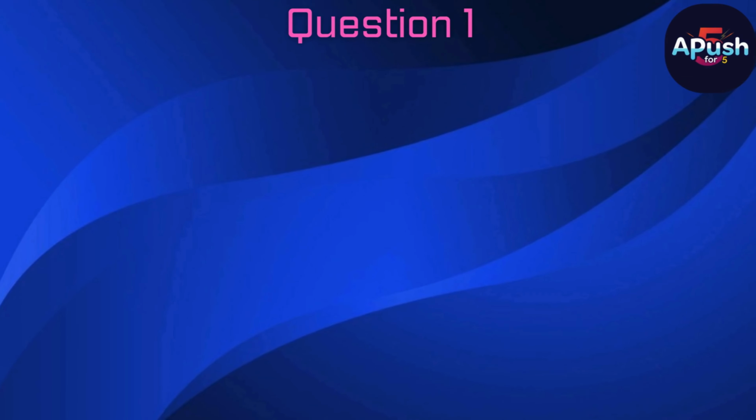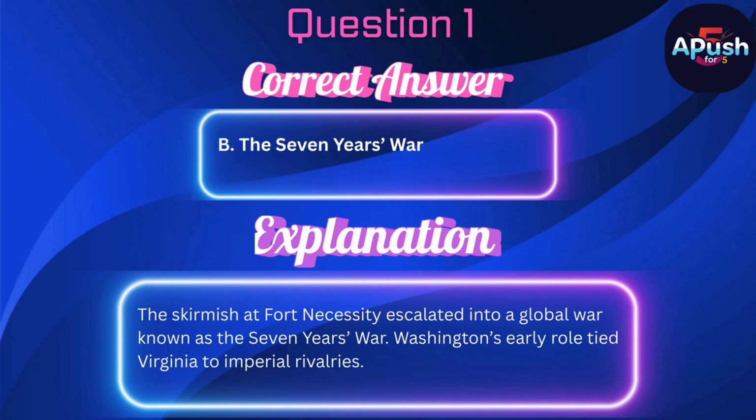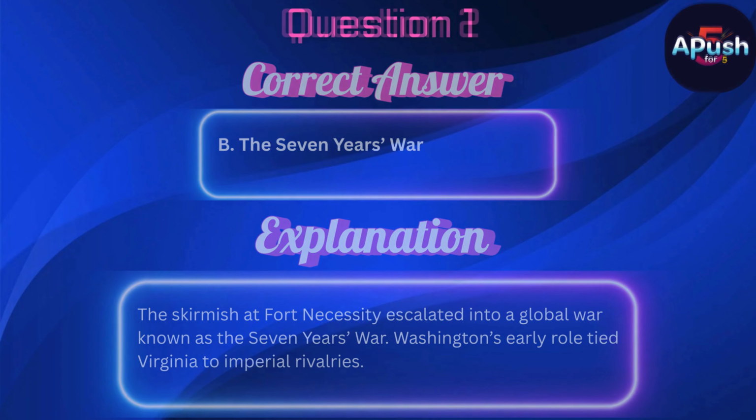The correct answer is B. The 7 Years' War. The skirmish at Fort Necessity escalated into a global war known as the 7 Years' War. Washington's early role tied Virginia to imperial rivalries.